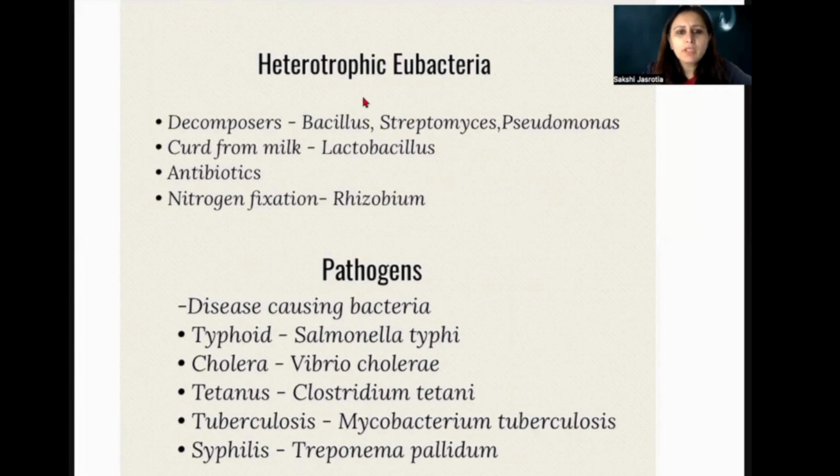So heterotrophic bacteria, eubacteria, how do they take in their nutrition? By decomposition. A few of them undergo decomposition. They are the decomposers that get their nutrition from dead and decaying matter. Hence, they help in keeping the environment clean, and they also form curd from the milk. We have been hearing about lactobacillus. Lacto is the term that comes from milk, and bacillus comes from bacteria. So this bacteria helps the formation of curd from the milk, right?